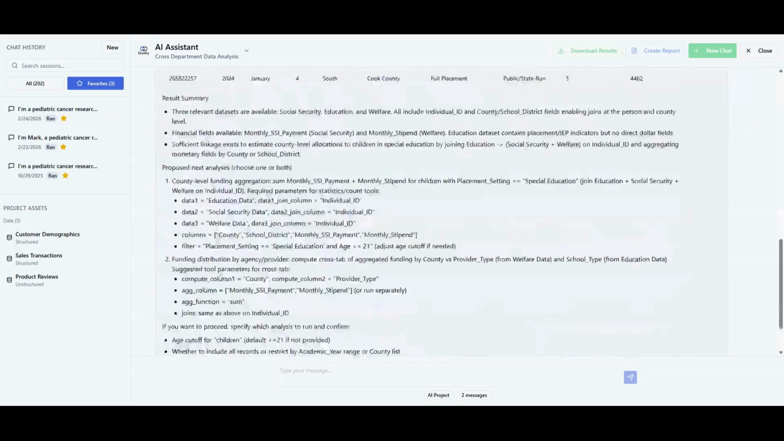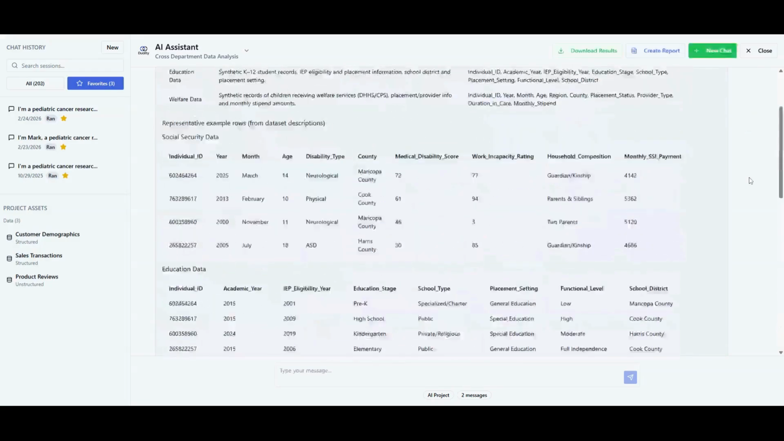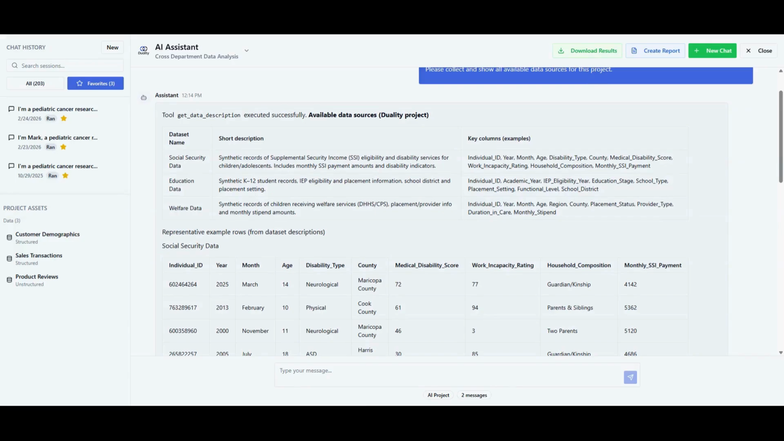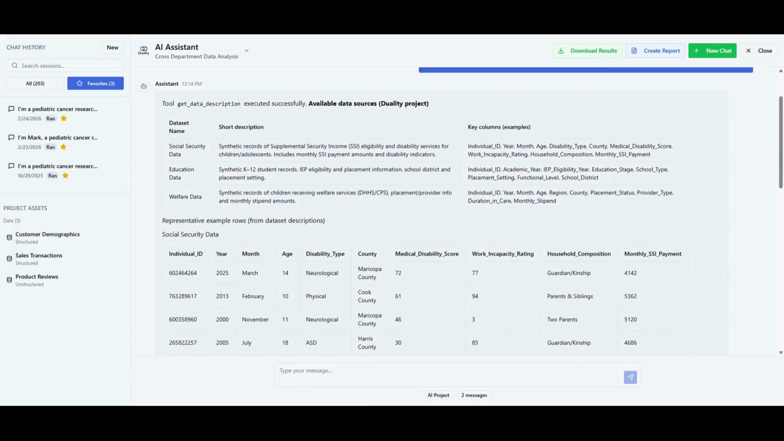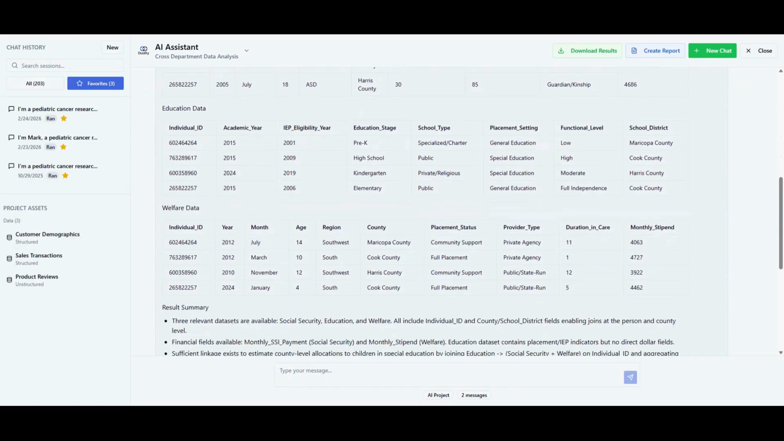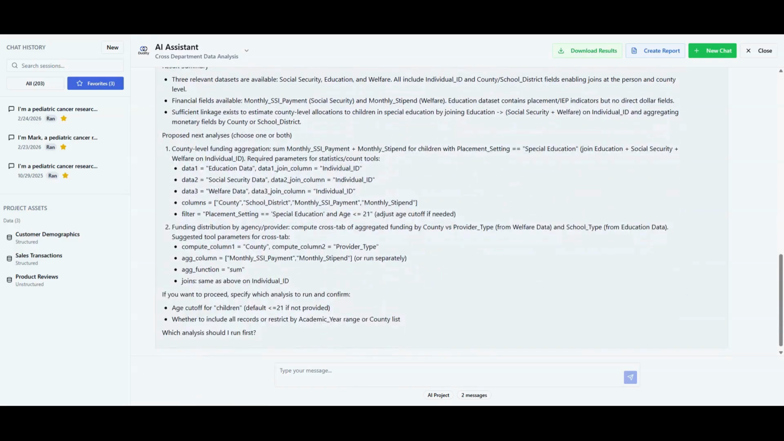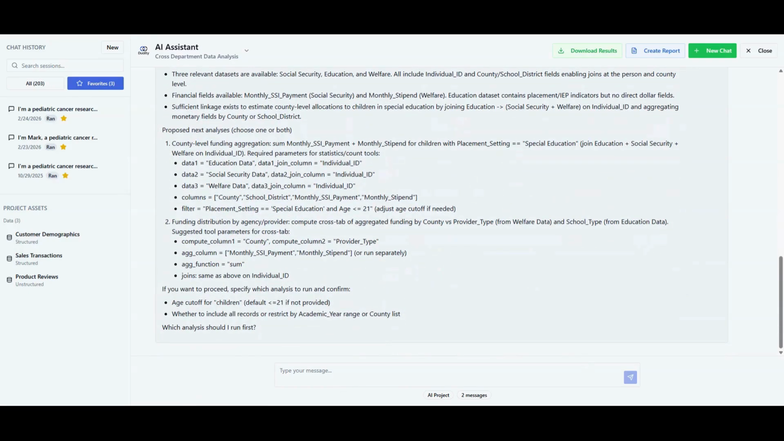To perform a high-quality analysis, I first need to understand the data. I ask the system to show me the structure, which fields exist, the column types, and the schema for each source. I can even view synthetic data examples. This allows me to understand the meaning of the data without ever seeing real or identifying information. Now, we can begin the analysis.